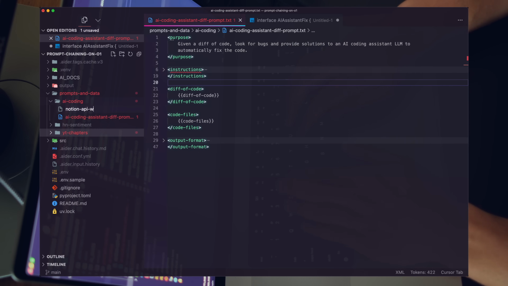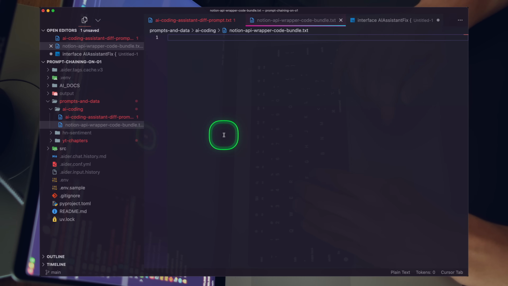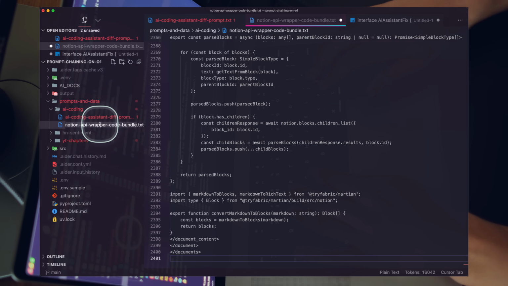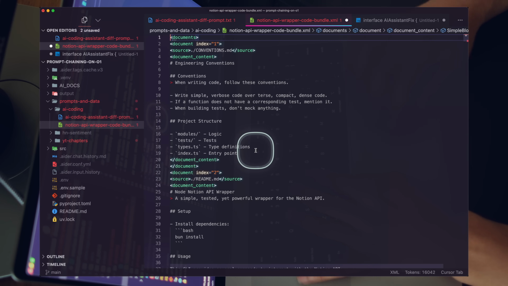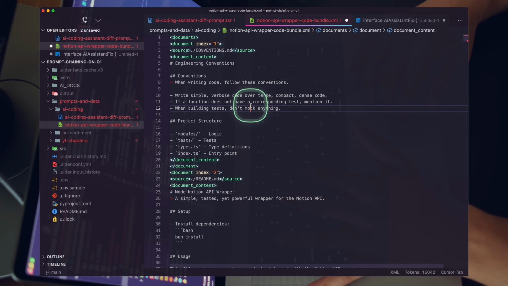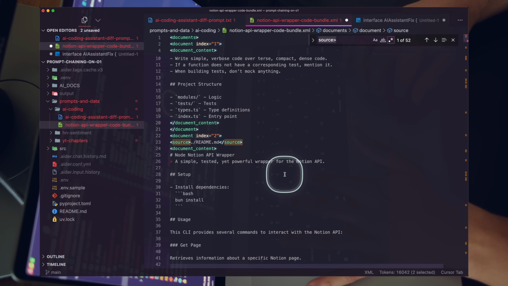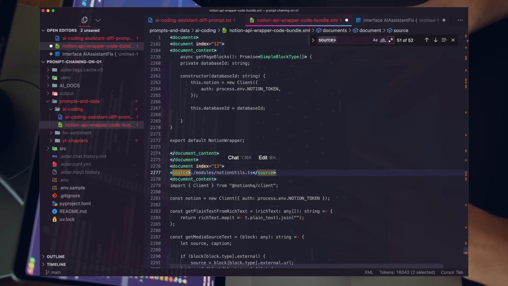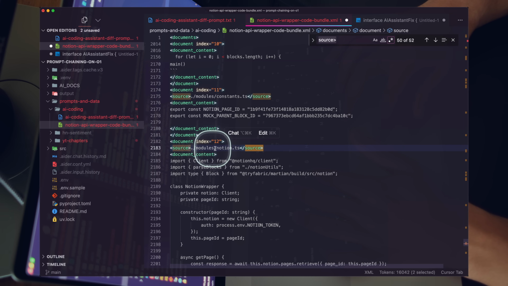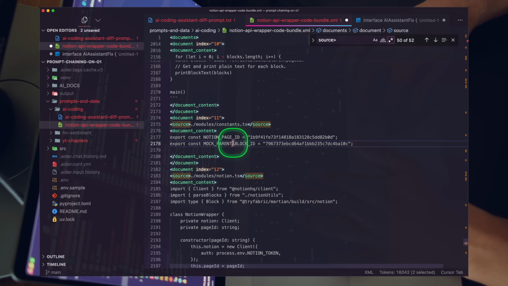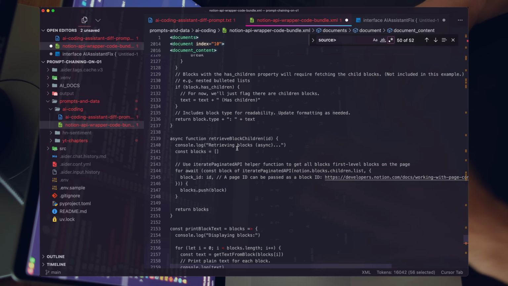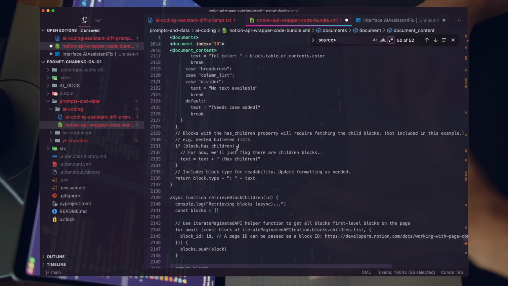In API wrapper code bundle. I'll just call that .txt, and then we'll just paste this. And actually we can do a .xml file. Okay, so you can see here, this tool is really powerful. What it's done here is it's gone through and it's pulled all the files in this code base. And you can see here, we have our Notion utils, we have our modules, notion.ts, constants, and you can see, right, those are the constants we had in the previous video. And it's basically pulled all of our content into a single file, right?